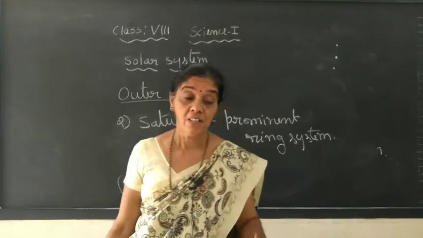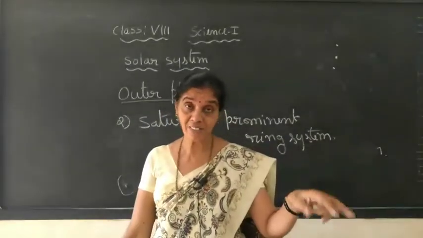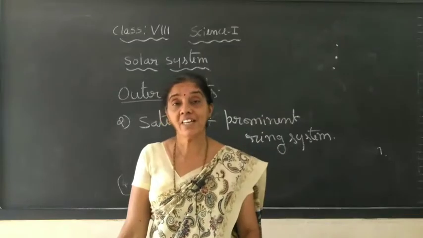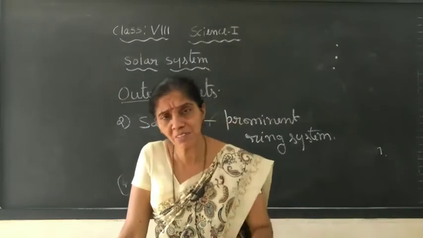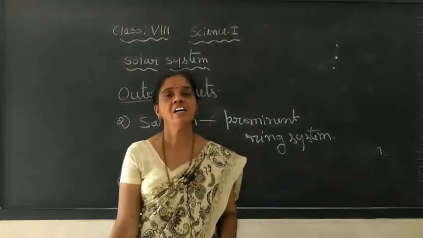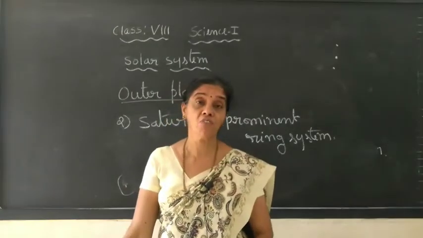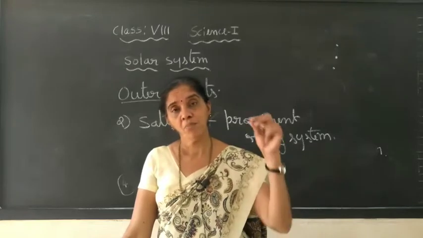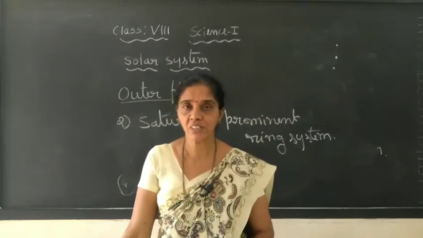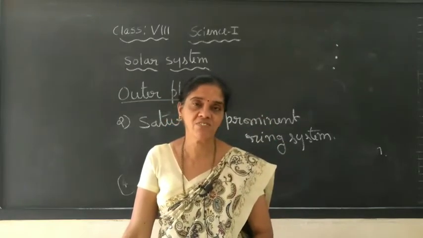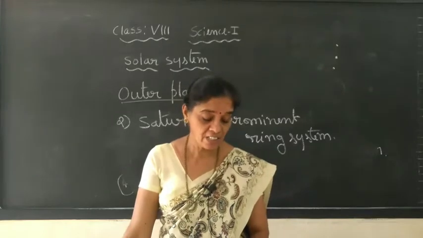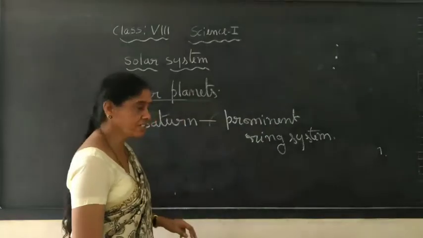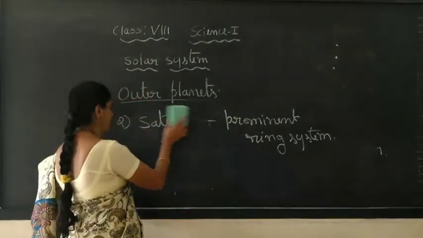So even though Jupiter has less density, in front of this one, Saturn, in front of Earth, it has got much less density than the Earth. So it will float on water if it is possible to put the Saturn on the water, huge water, it will float. That is its density, very less. It also got many natural satellites. That is about the Saturn.